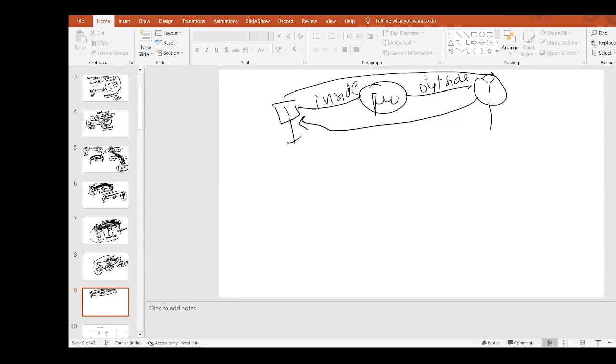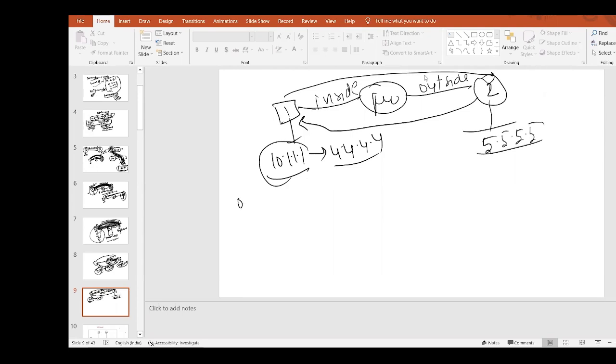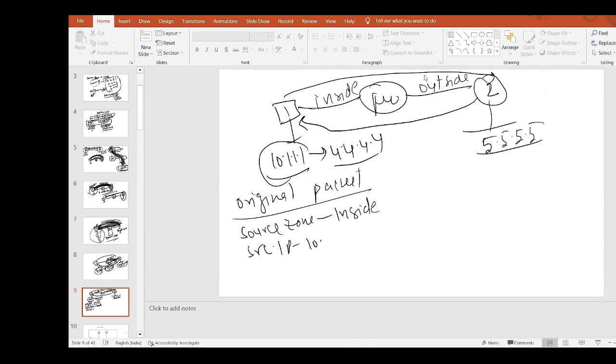Static NAT. I have taken an example: this PC has IP 10.1.1.1, and we have statically NATed this IP with public IP 4.4.4.4. It wants to talk with PC2, which has IP 5.5.5.5. So what would be my original packet, guys? If we can understand it here, then we can understand it in the lab. Here my source zone would be inside, and source IP is 10.1.1.1.